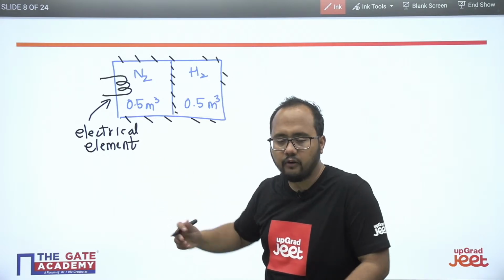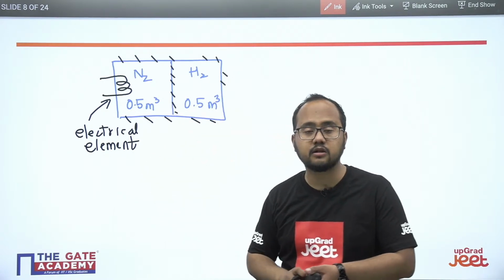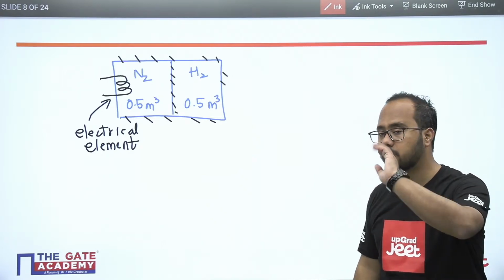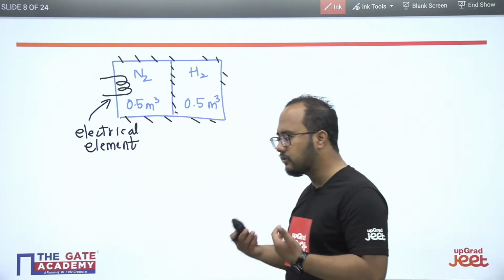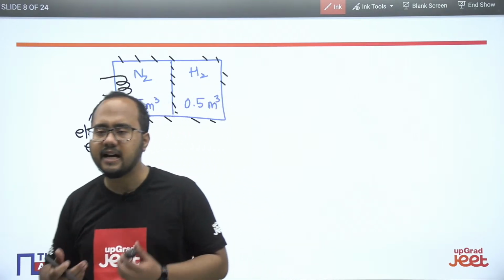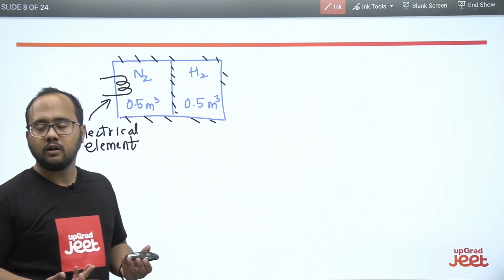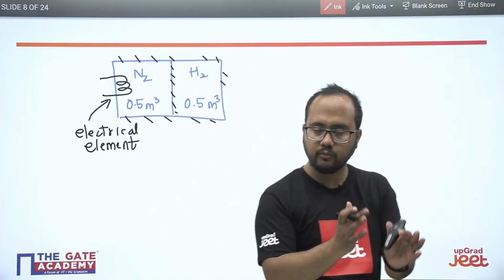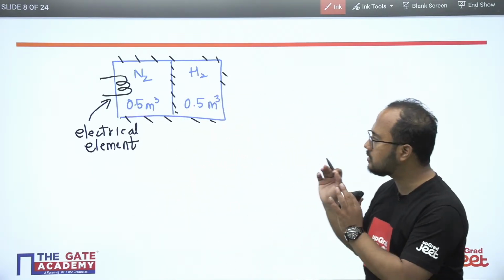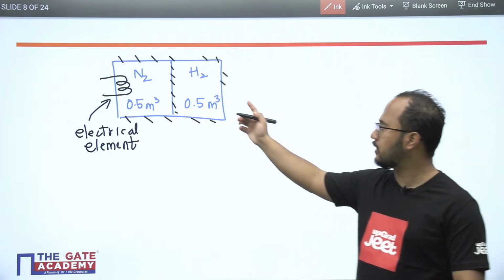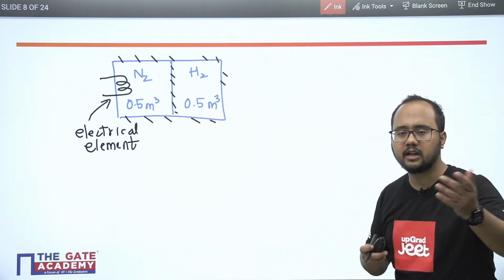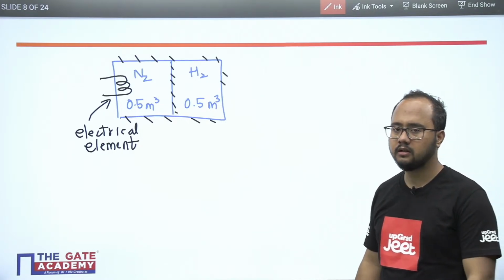Obviously the frictionless piston is there, so we can assume a reversible adiabatic process. It means isentropic process. In the question they didn't mention the process, but from the given conditions, you have to assume a process for this particular case, based on the conditions they have mentioned in the question.